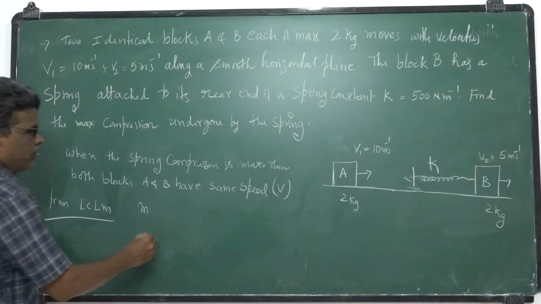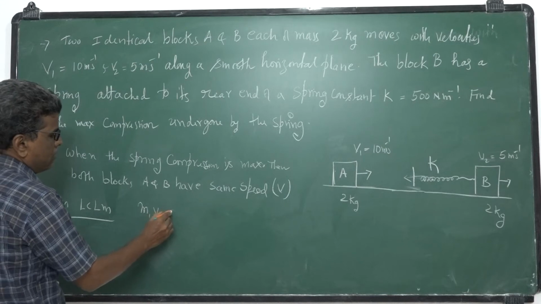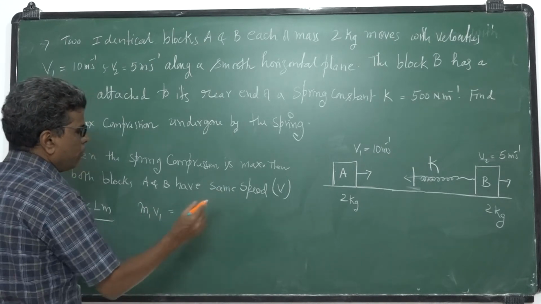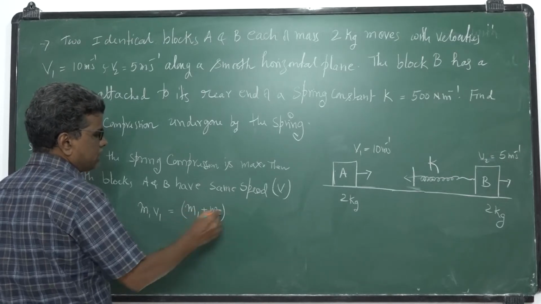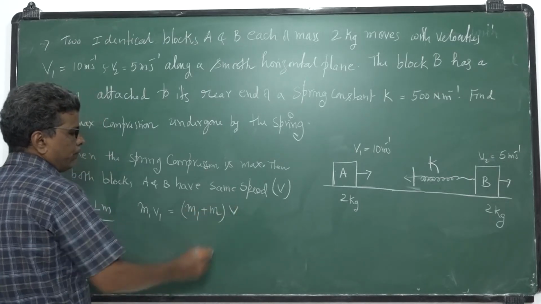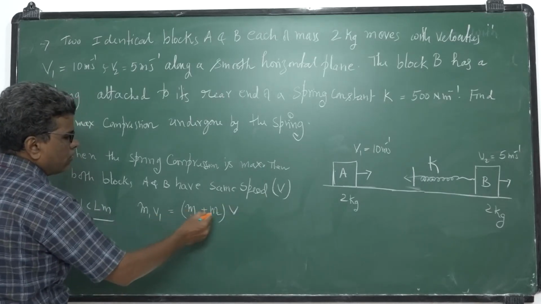It equals (m1 plus m2) V, as V is common. When it has maximum compression, both will have the same speed after collision.